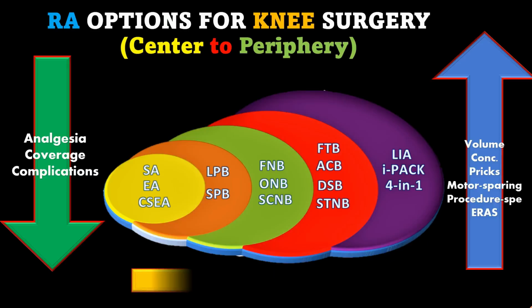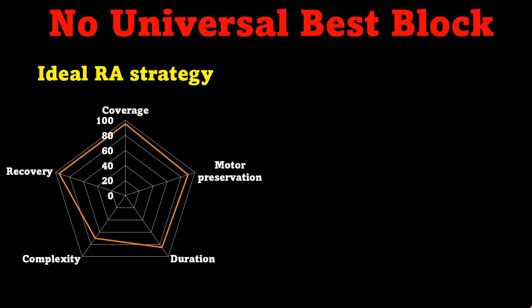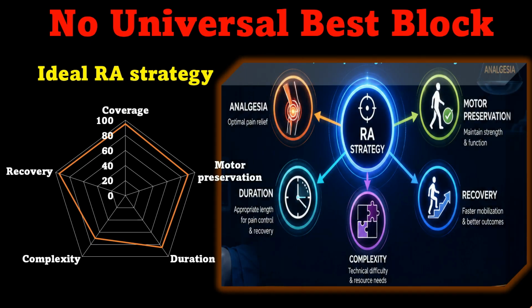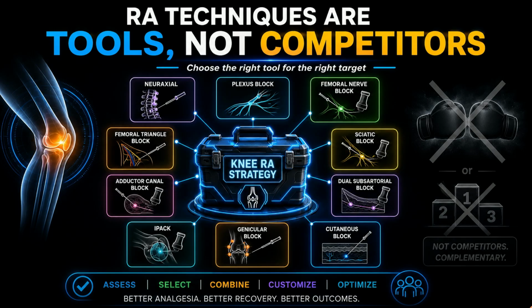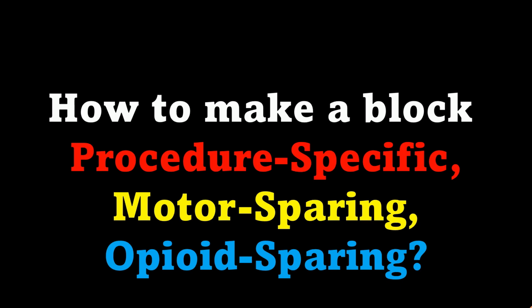So, the question is not which block is best, but which strategy best balances analgesia, motor preservation, duration, complexity, and recovery. Each option has strengths and limitations. These techniques are tools, not competitors. So now that the menu is clear, let us see how any regional anesthesia technique can be made procedure specific, motor sparing, and longer lasting to reduce opioid consumption.